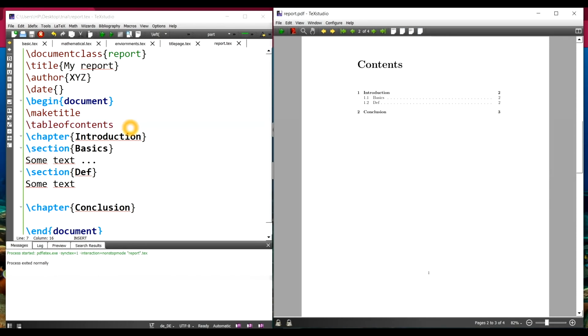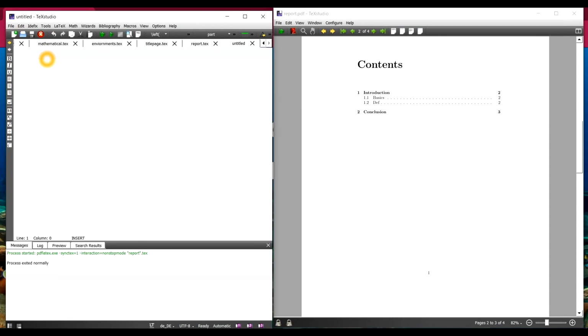Okay, next let me go to research articles. Nowadays many journals and even some publishing houses have made their own document class file, which they share with the authors. That will give a basic template to the author. For example, the American Mathematical Society has given a class file named amsart. So let me use that and show it to you.